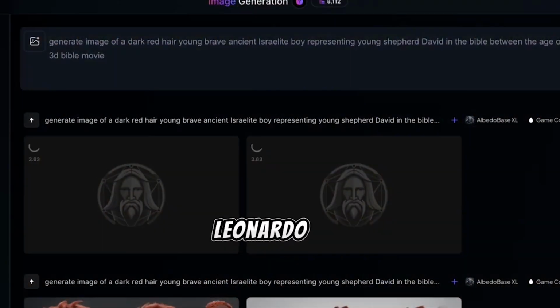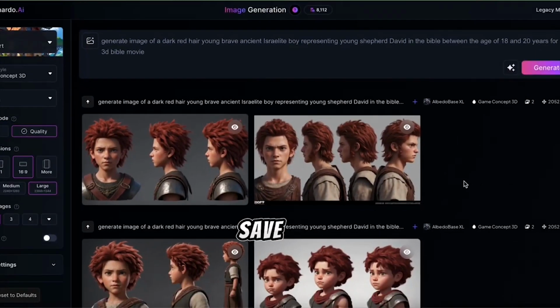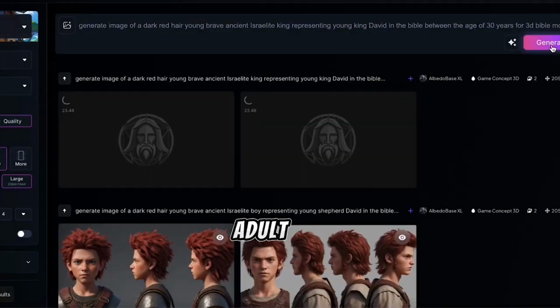In a few moments, Leonardo generates the perfect image. Click Download to save it to your computer. Repeat the process with David as a boy and as an adult.